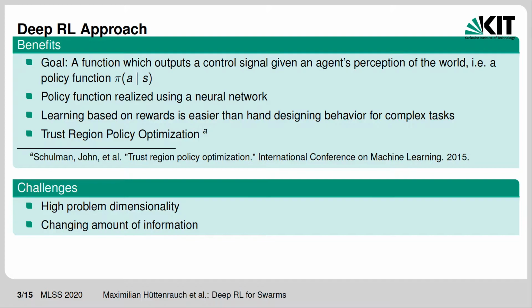Learning policies in swarm environments is difficult as the problem is very high dimensional due to the large number of agents. Additionally, we have to deal with a changing amount of information as agents may enter or leave each other's field of perception.